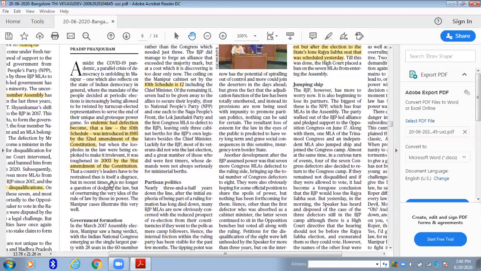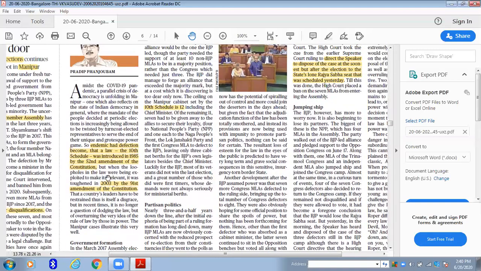So to make questions trickier, they'll be giving these two amendments, and UPSC will be asking the question like this. Which of the following amendments related to the law of defection? Option 1, 52nd Constitutional Amendment. Option 2, 91st Amendment of the Constitution. Either A is correct, B is correct, or both are correct, or none of the above.